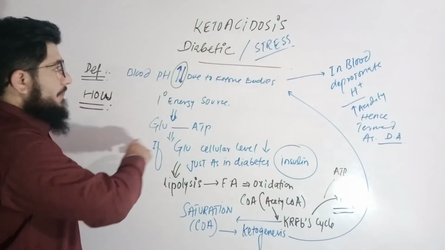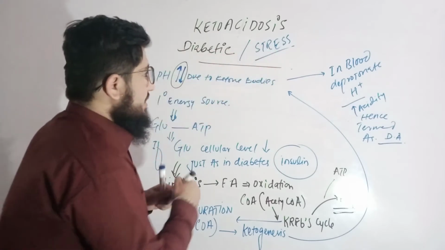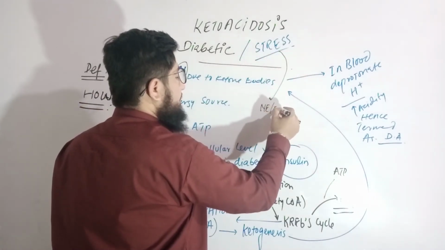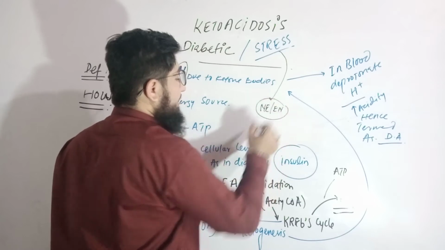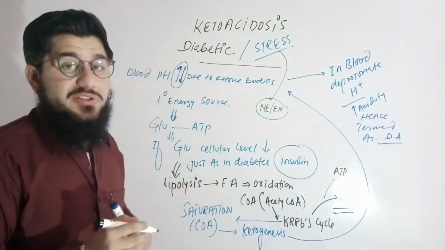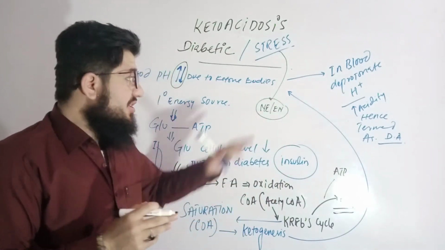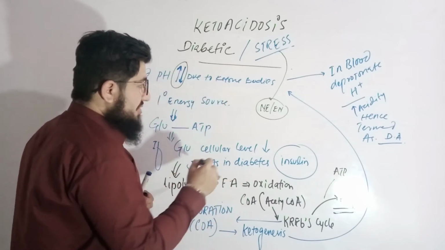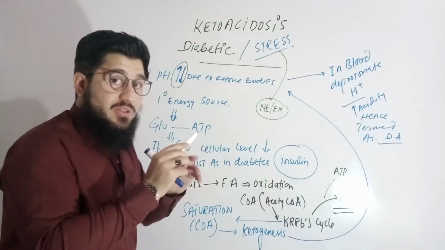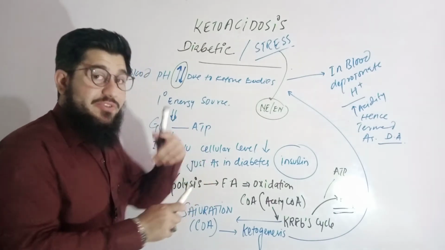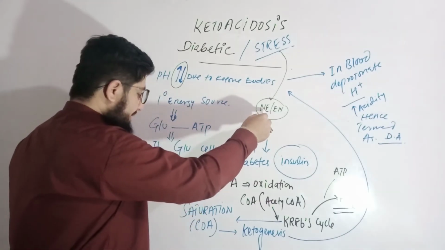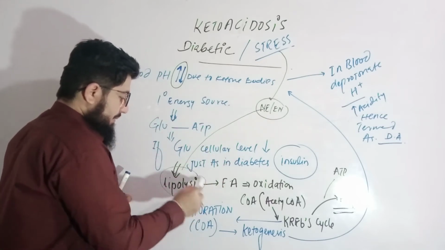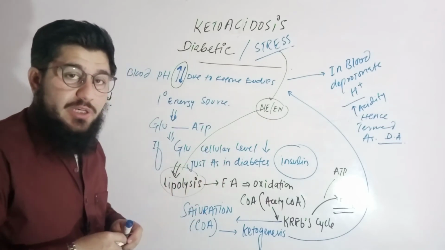Now what is happening? In stress, there is the involvement of epinephrine and norepinephrine, and we know these are responsible for emergency situations. In an emergency, these tackle the entire system. During stress, epinephrine and norepinephrine have some other functions also, but this is one of them. They will target lipolysis, meaning they will induce lipid metabolism.